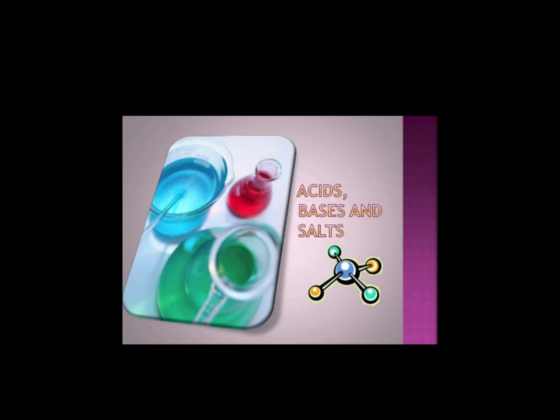The name of the chapter is Acids, Bases and Salts. What's the name of the chapter? Acids, Bases and Salts. In this chapter, we are going to discuss acids, then bases, and then what are indicators. After that, neutralization reaction, then salts, and examples of salts from daily life. These are the things we are going to discuss in this chapter.